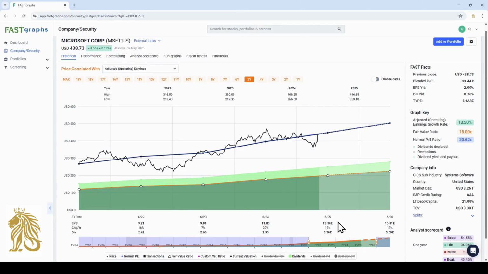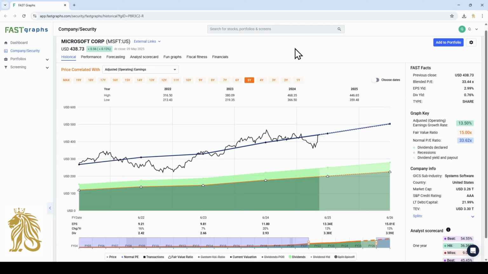It looks like analysts are predicting a growth of 13% for 2025 and also 13% growth for 2026. Microsoft is also paying a dividend, but this is a very small dividend of 0.76%.